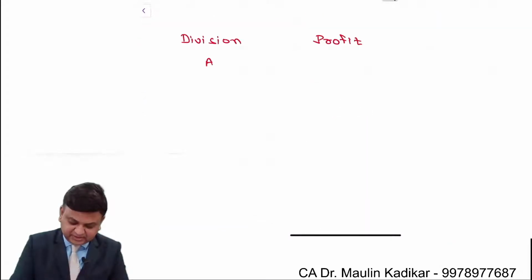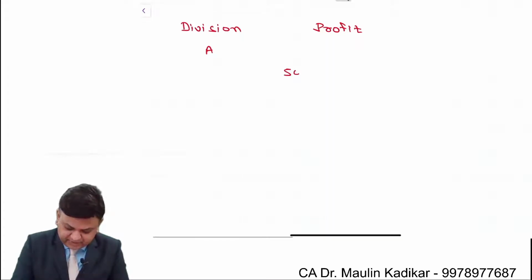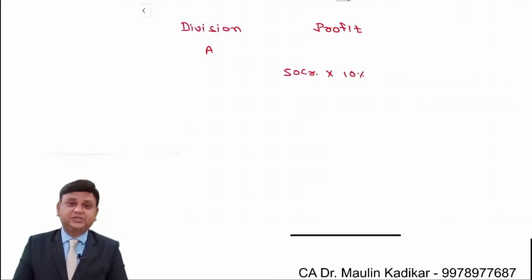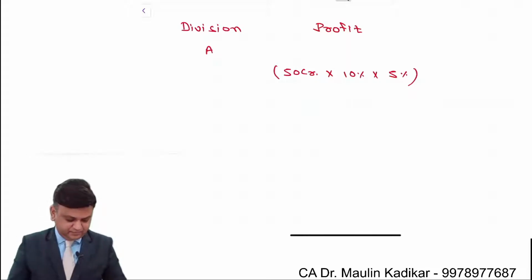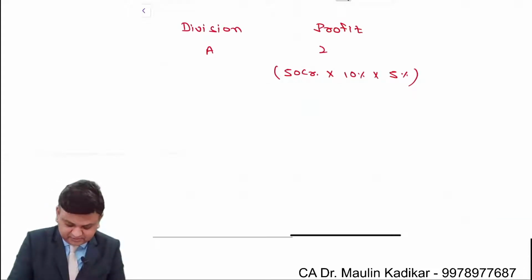So we start something like this. Listen carefully. It is 50 crore multiplied by 10%, that is the share of A Limited, multiplied by 5%. That is the way we are required to make the calculation of the answer. So here 50 crore into 10% is 5 crore, into 5%, that is 0.25 crore. That comes to an amount of 25 lakhs.